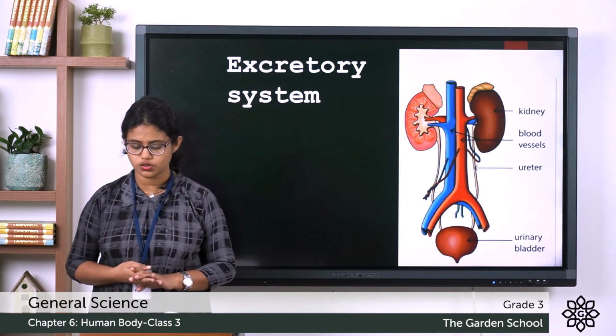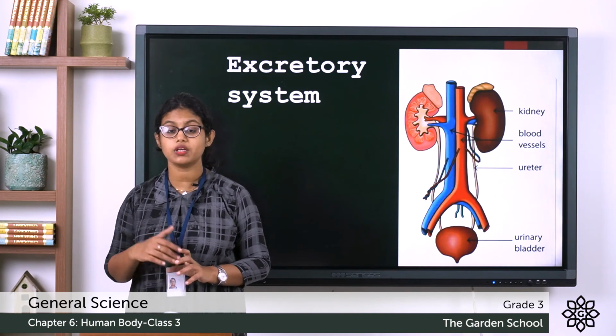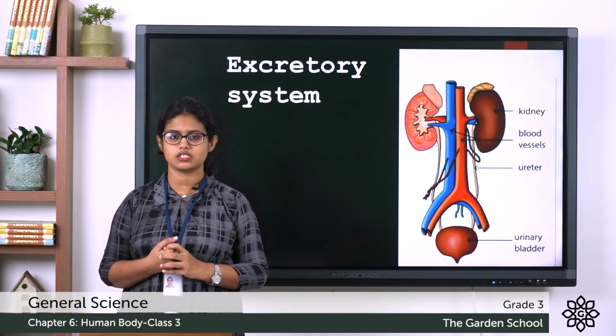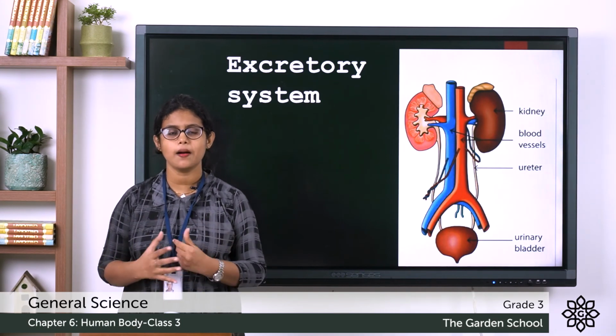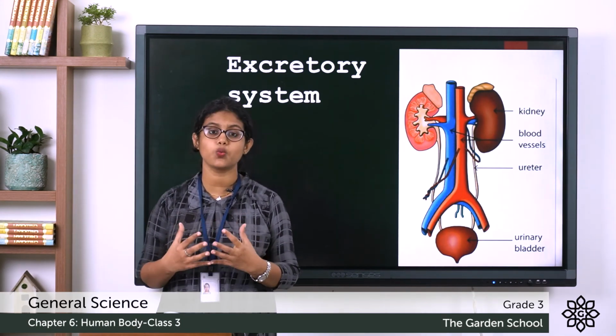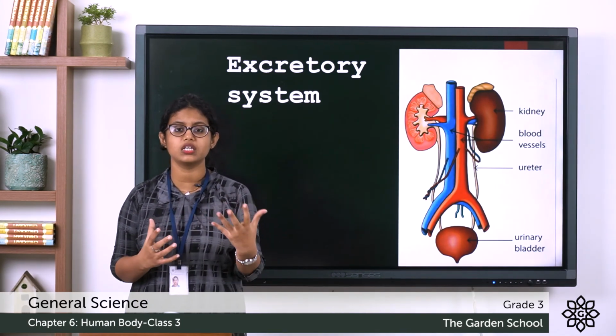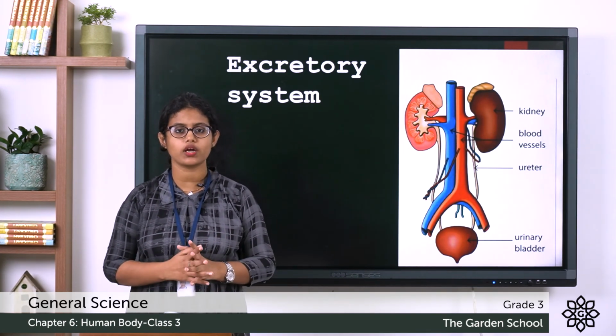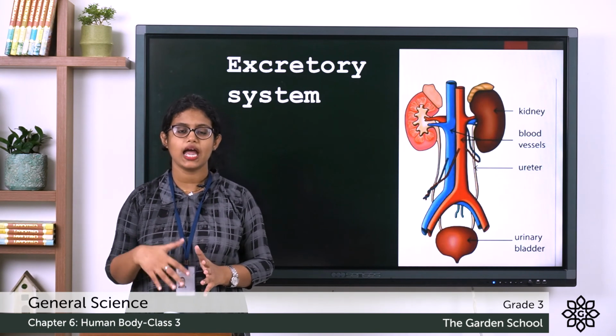Page number 63. Which organ system cleans the blood? What is the answer? It is the excretory system. It purifies the blood. So, this is what we learned in this chapter. We learned about organ systems. You can just go through these two organ systems that we learned today and understand them.